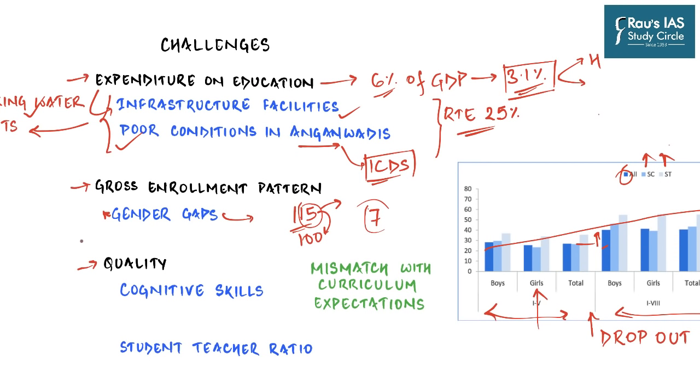And then finally we move on to the most important aspect of education, which is the quality itself. And we know that this is a cause of concern for all of us. The poor quality of education is reflected in the educational attainment of these students, in the cognitive skills which they are gaining in the schools. It is very clearly and unambiguously reflected.